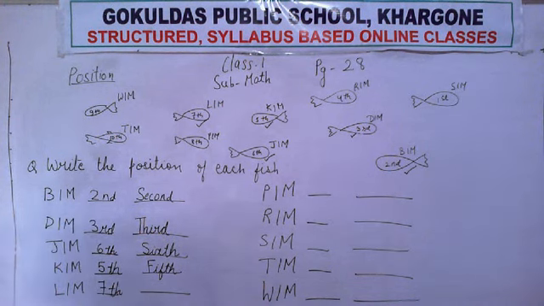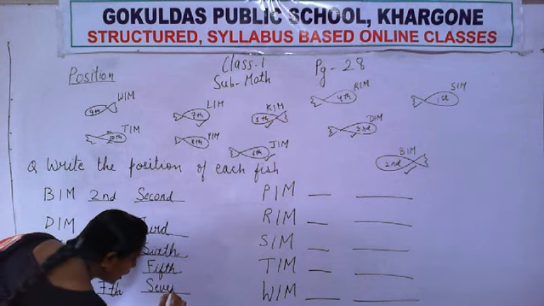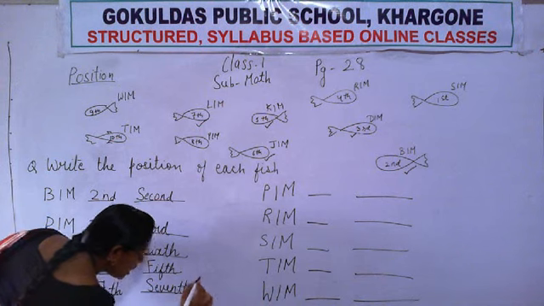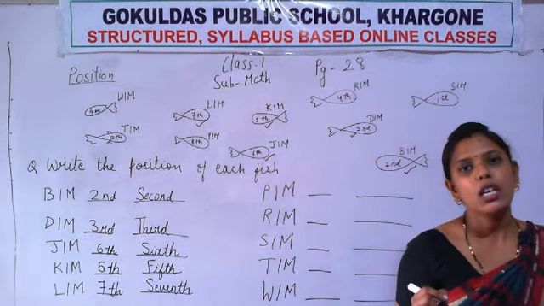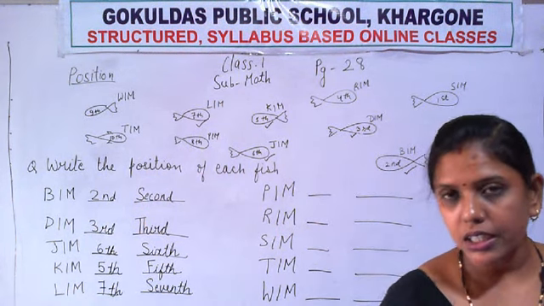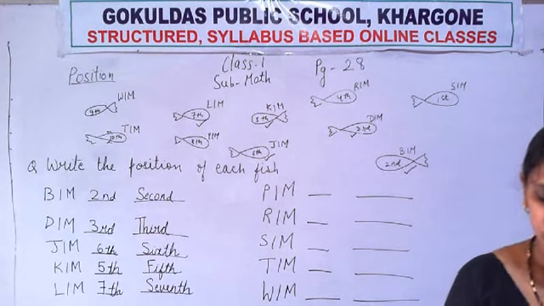Written? And what is the spelling of 7th? S-E-V-E-N-T-H. 7th.